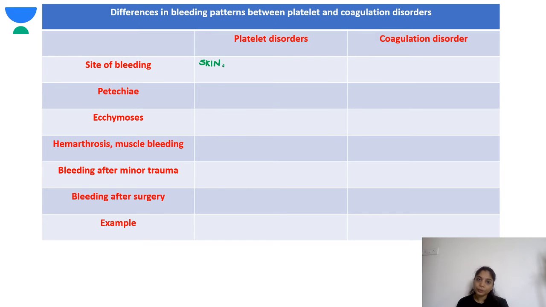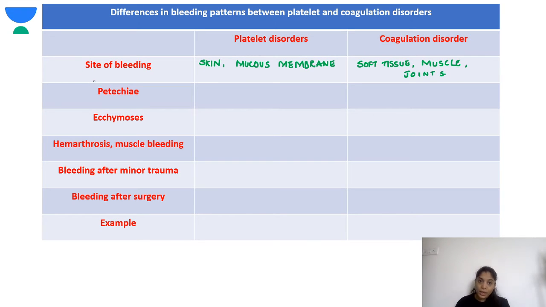So skin and the mucous membrane. In the mucous membrane, what do we look for? Is there any epistaxis, any oral bleed, or any gastrointestinal bleed? That will tell you it could be because of a platelet disorder. While in coagulation disorder, what are the common sites? This could be bleed in the soft tissue, in the muscles, in the deep muscles, and in the joints. Fine?